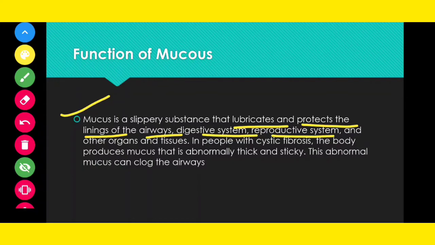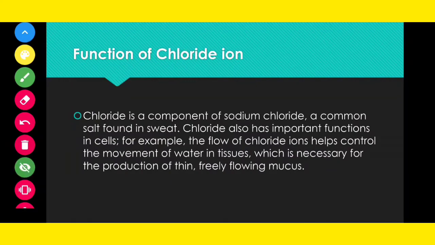All these tracts are lubricated with the help of mucus. In people who have cystic fibrosis, the mucus becomes thick and sticky in nature, and because of this it clogs the airways and you get repeated respiratory infections.